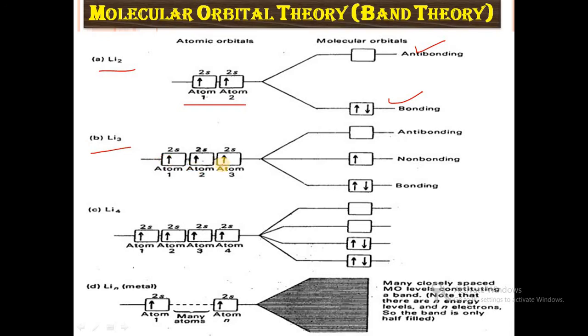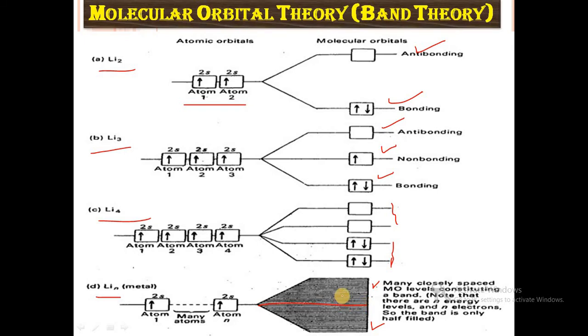When three lithium atoms combine, we get bonding, non-bonding and anti-bonding. When four lithium atoms combine, we get bonding and anti-bonding. And when n lithium atoms combine, half the portion is bonding and half the portion is anti-bonding. So half is the valence band and half is the conduction band.